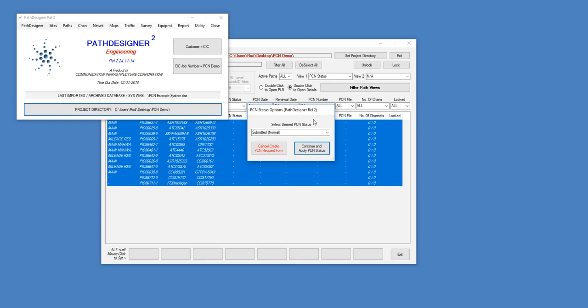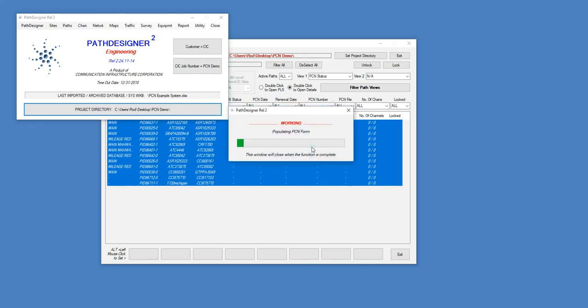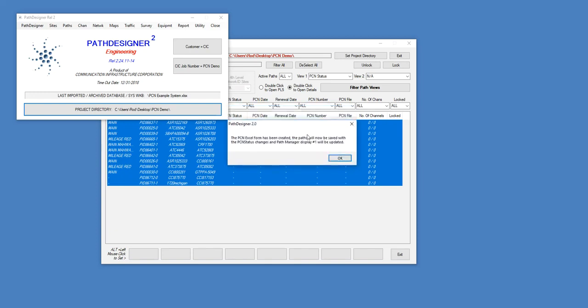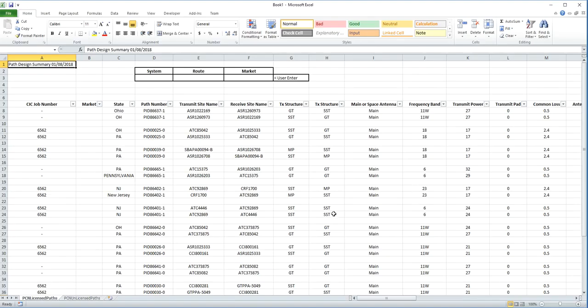It asks me if I want to set the PCN status within the tool, within my database of the tool, to submit it. That's a good idea because it allows me to know what's been submitted and when. So yes, I will do that. I continue, and it creates the report, which I'm going to submit to, in this case, ComSearch. So it tells me it's complete, and I'll look at the Excel report here.